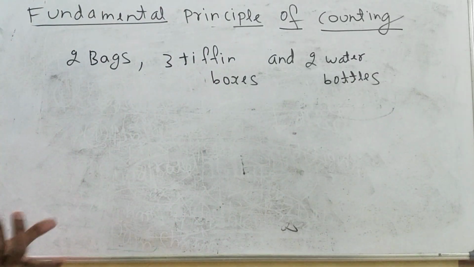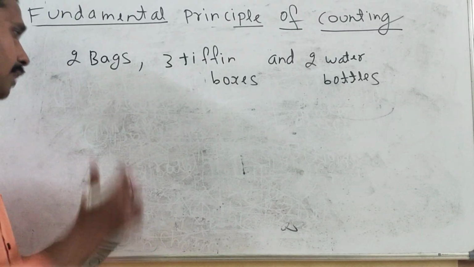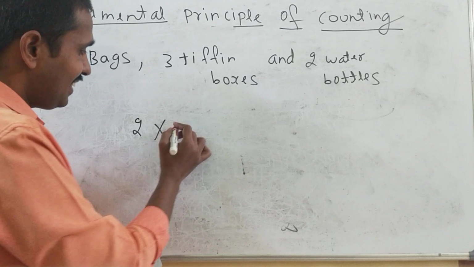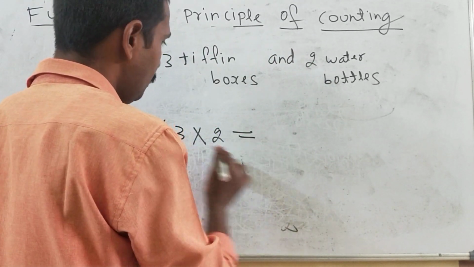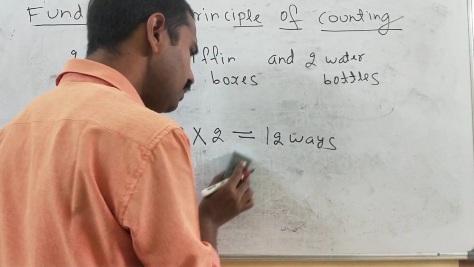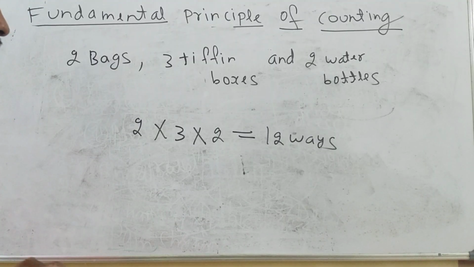Because I have taught only for 2 things. Now same here, how many bags are there? 2 bags. How many tiffin boxes are there? 3. Multiply by how many water bottles? 2. So there are how many ways? 12 ways actually.